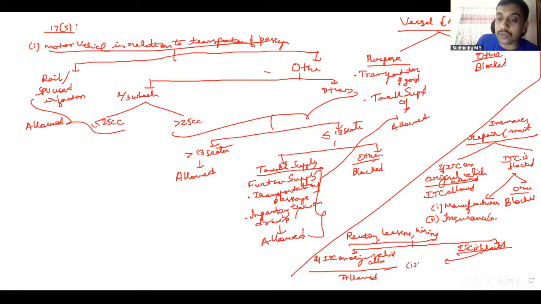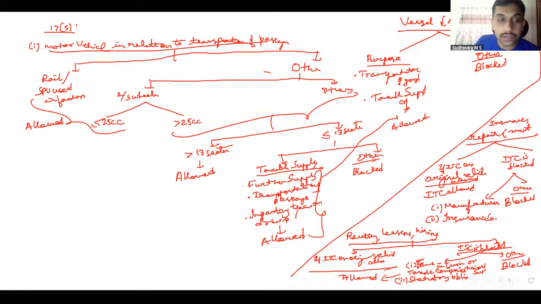One, if it is used in the course of furtherance of further supply, in the sense in the same line of business, that is you are in renting or leasing service in the same line of business, or as a part of taxable composite or mixed supply, or such renting or hiring you are taking as a part of statutory obligation, then it is allowed. If it is taken for other purposes, blocked. Okay, this is in relation to motor vehicles, vessels and aircraft.